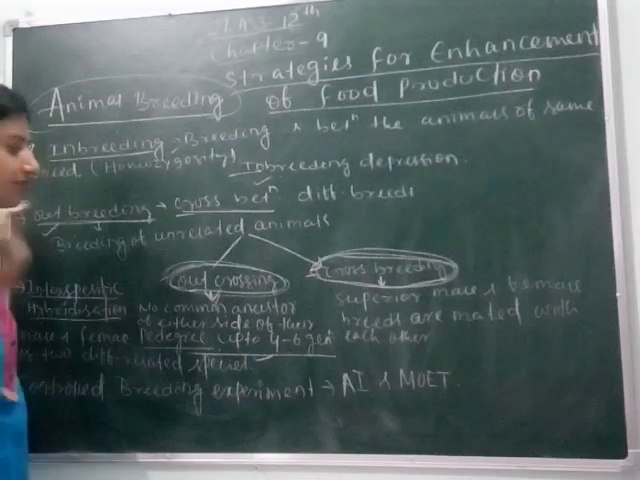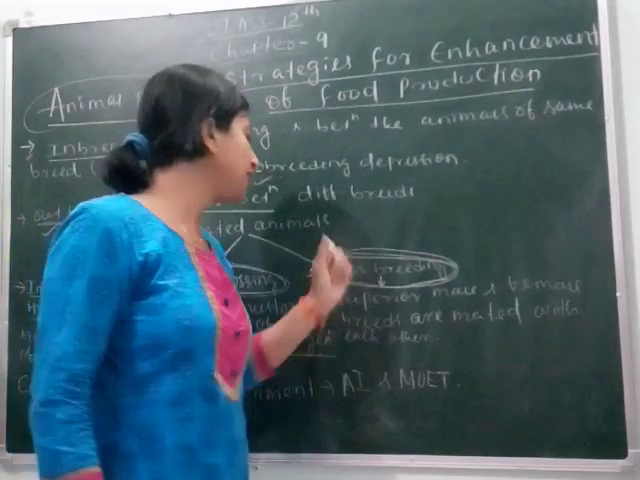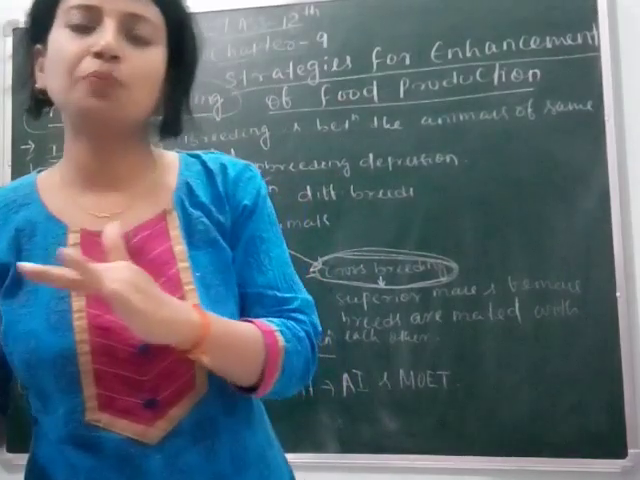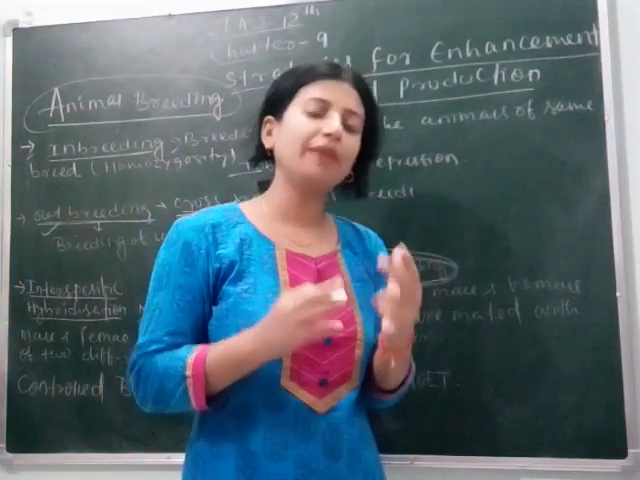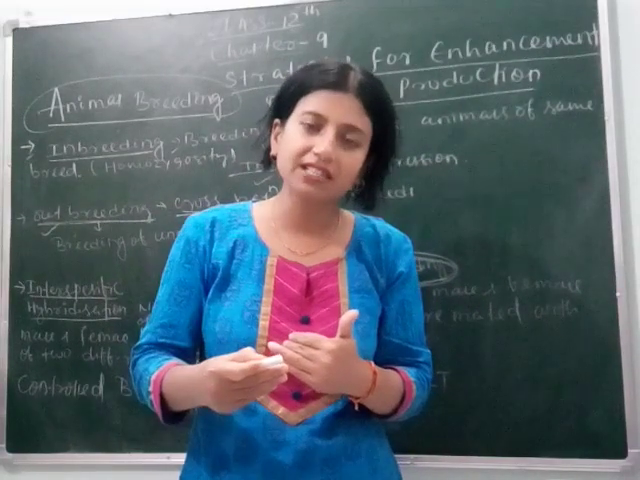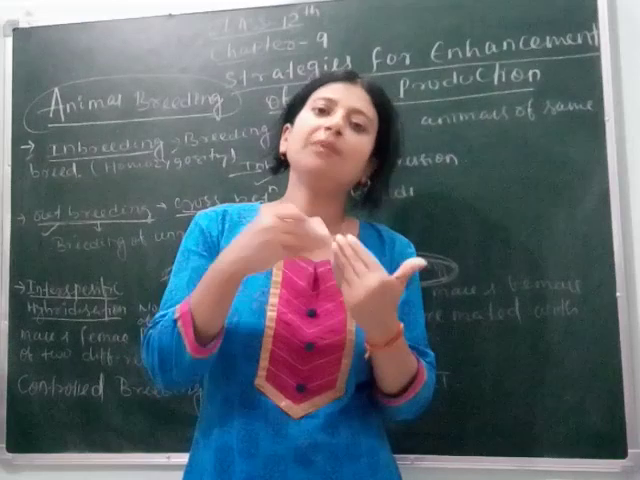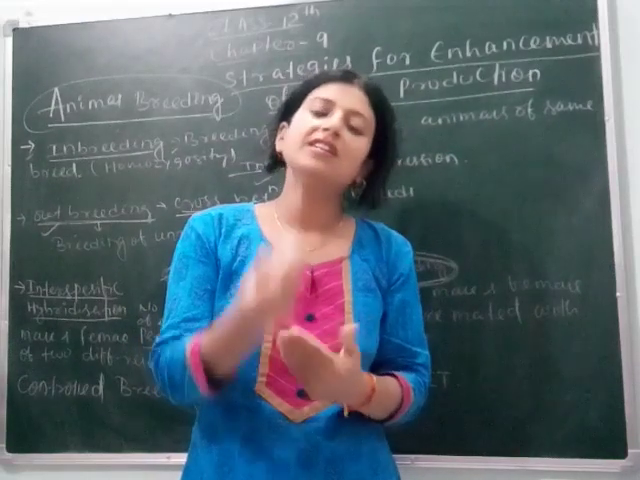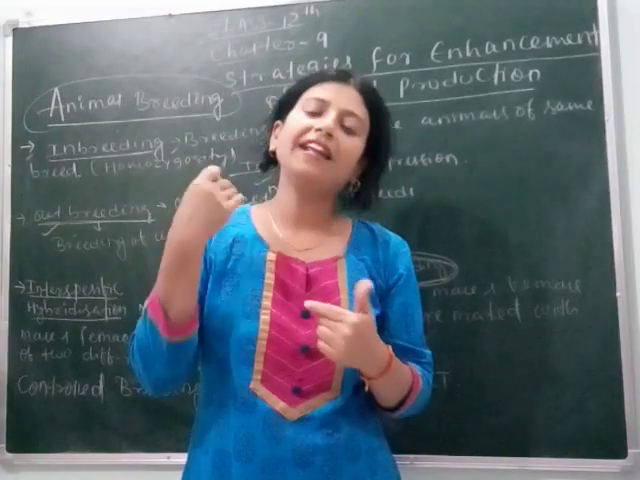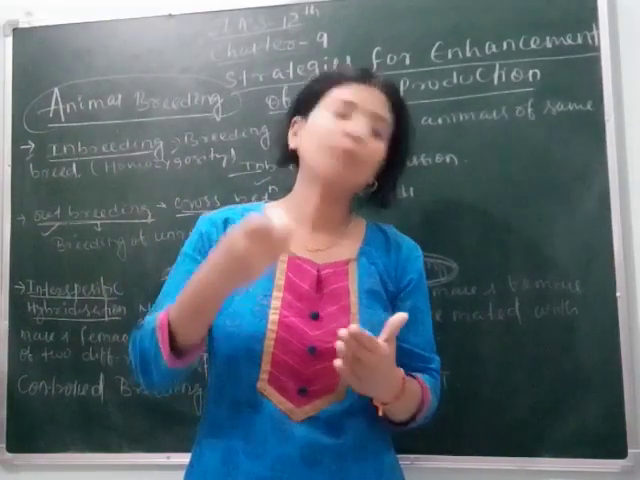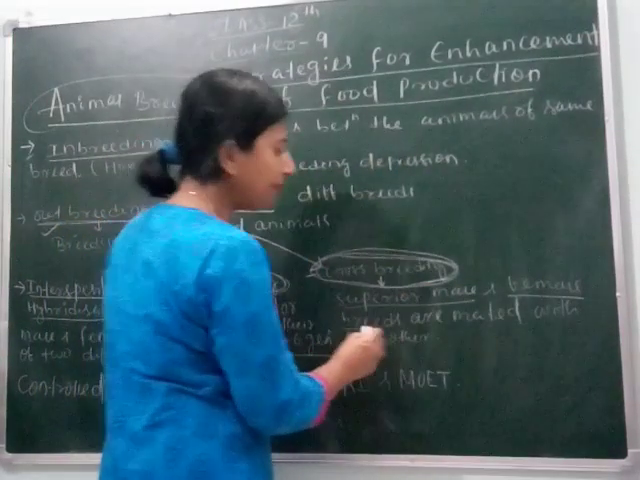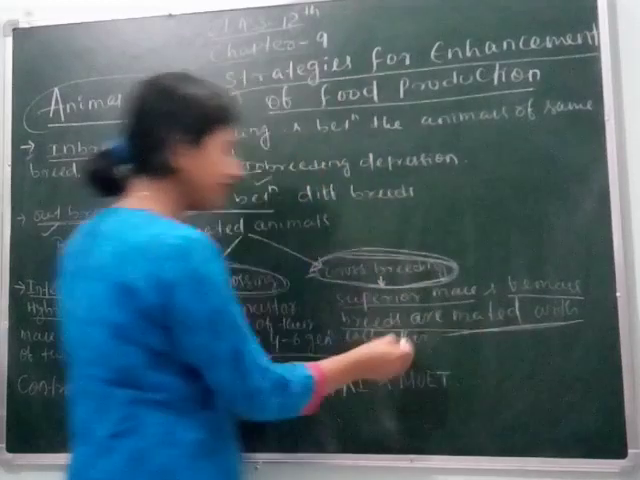Clear students? Next is crossbreeding. Crossbreeding means the superior female and the superior male are chosen, having no common ancestors. Superior female means having all the desirable characters. As I have told you, if the female is superior, she should give more and more milk. And if the male is superior, then it should give more meat. That's why superior male and female breeds are mated with each other.